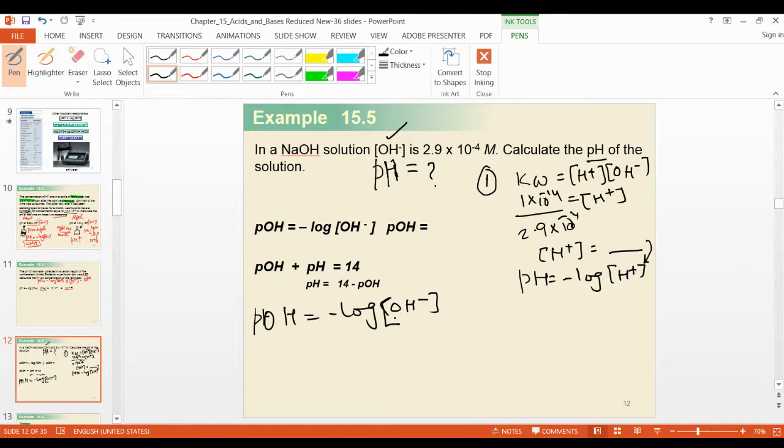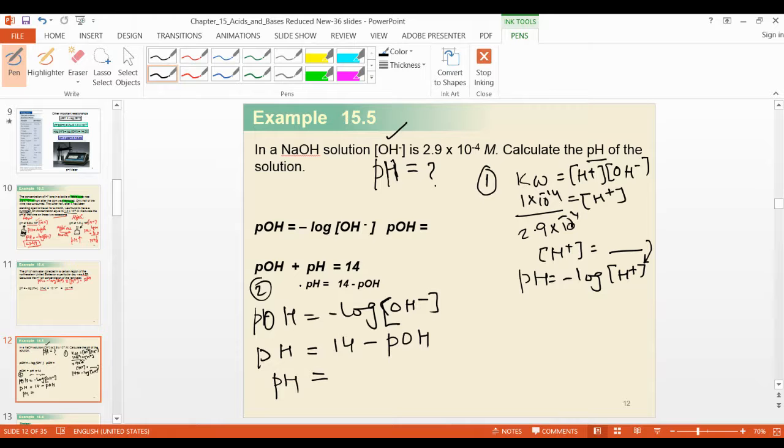Then put this pOH into the formula pH is equal to 14 minus pOH. In both cases you will get the same answer, so you can use either formula.